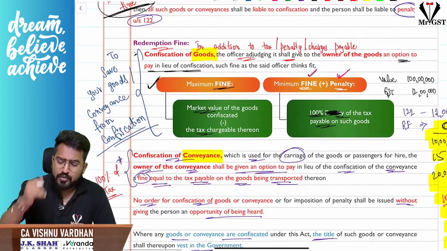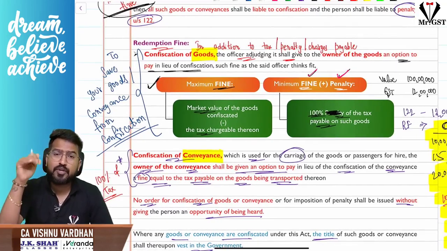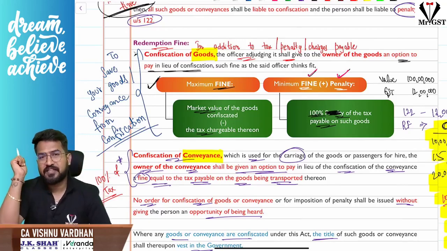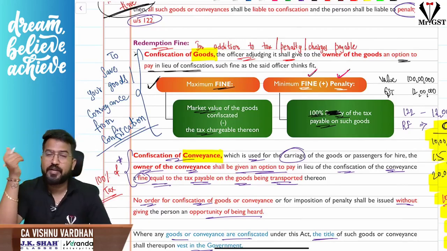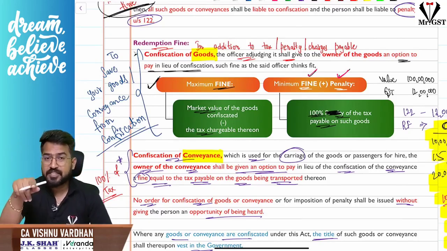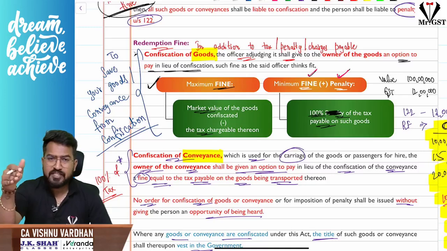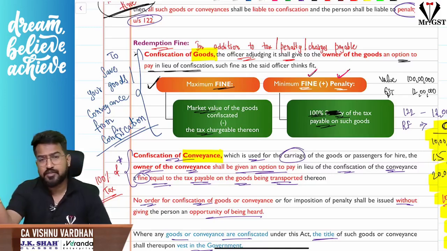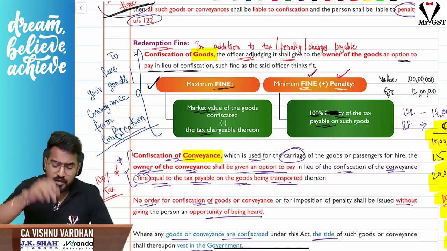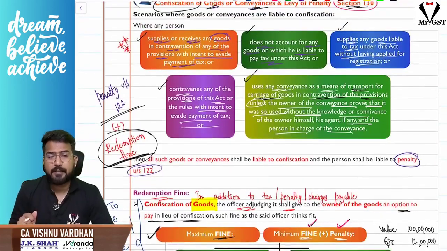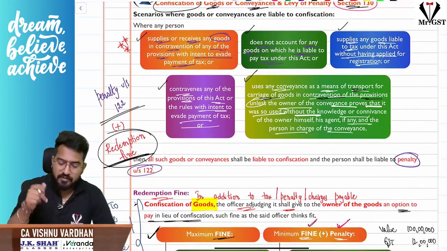If you want your goods to be released, not to be confiscated, understand, we have seen in section 129 that is a different story, that during the transit you made some mistake. Yes, you are transporting without following the rules. Sir, 129 will come into picture, detention and seizure of the goods. Confiscation happens only in these 5 cases. If confiscation has happened, then 130 will come into picture.